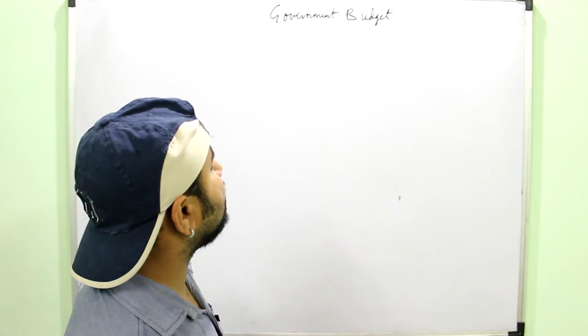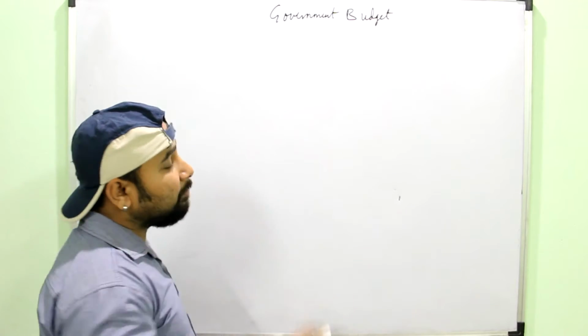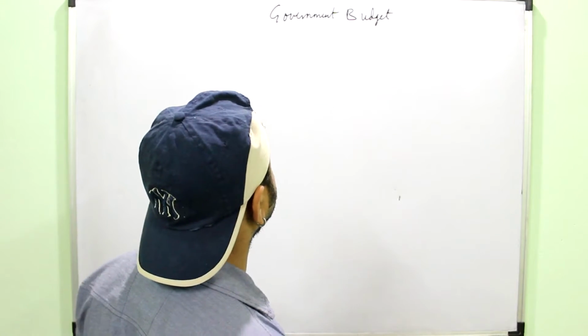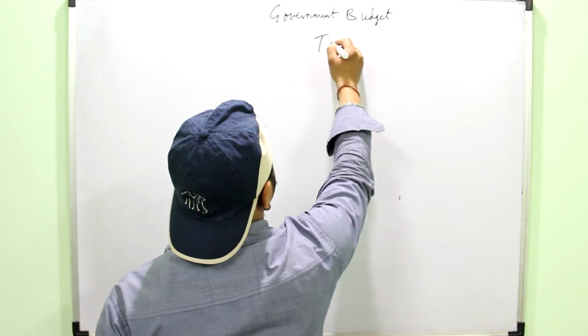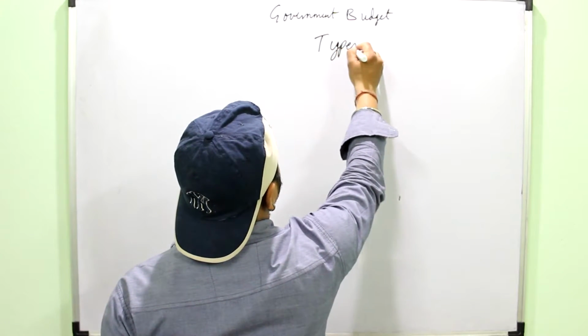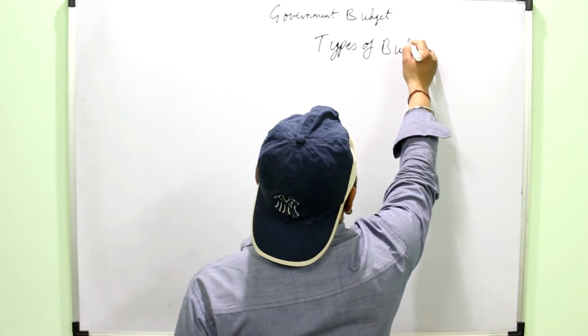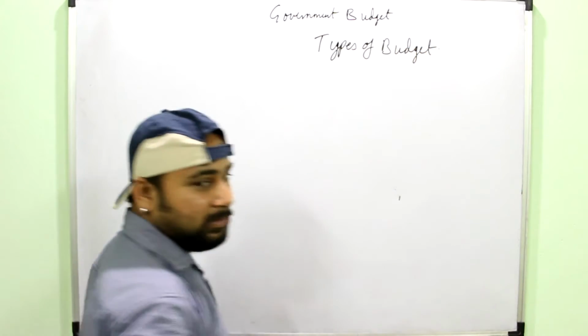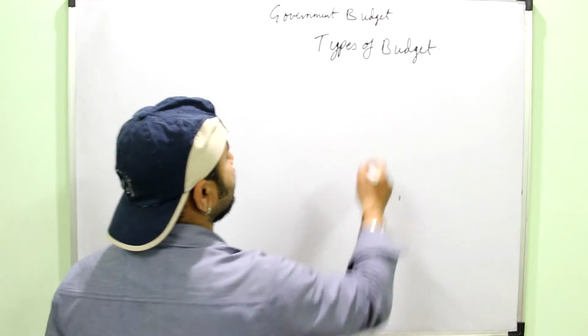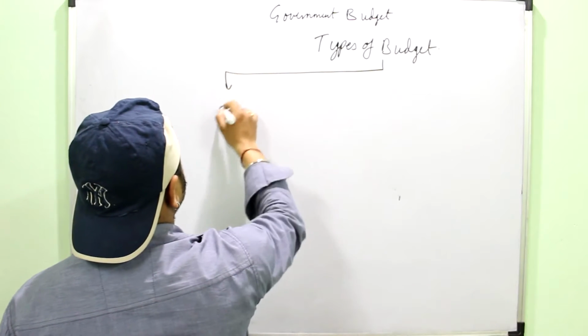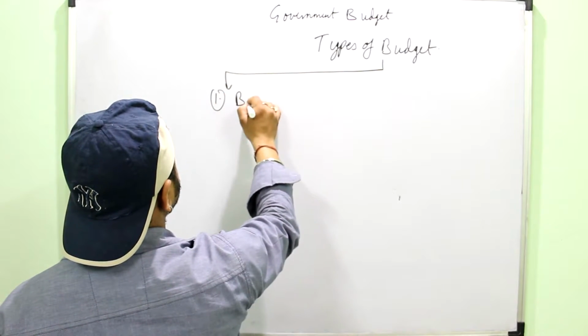Okay, now after understanding the components of the budget, that is the expenditures and receipts, we have to move on to the types of budget. Means when we are preparing the budget, how many types of budget can be prepared? First of all, you can have a balanced budget.